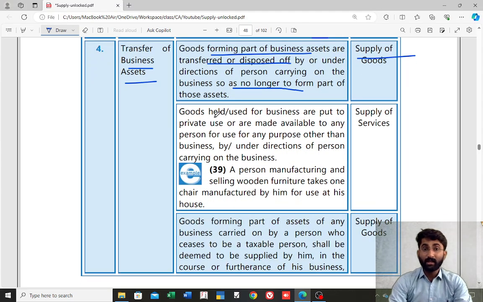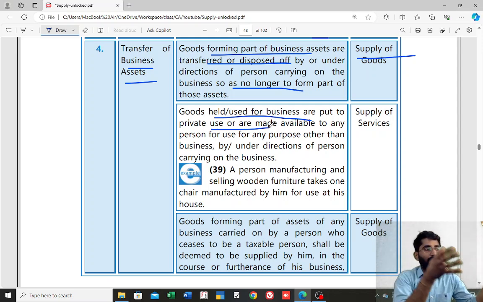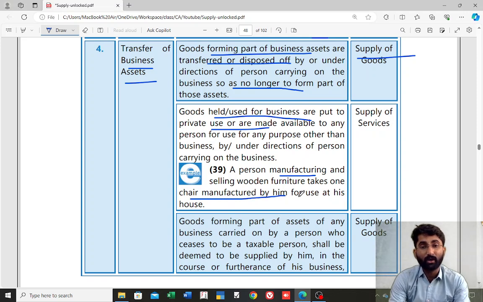Next one, goods held or used for business are put to private use. For example, I purchase one laptop, and that laptop I am taking home for my personal purpose also. To the extent I am using it for personal purpose, that will be considered as supply of service. See, a person manufacturing and selling wooden furniture takes one chair manufactured by him for use at his house.